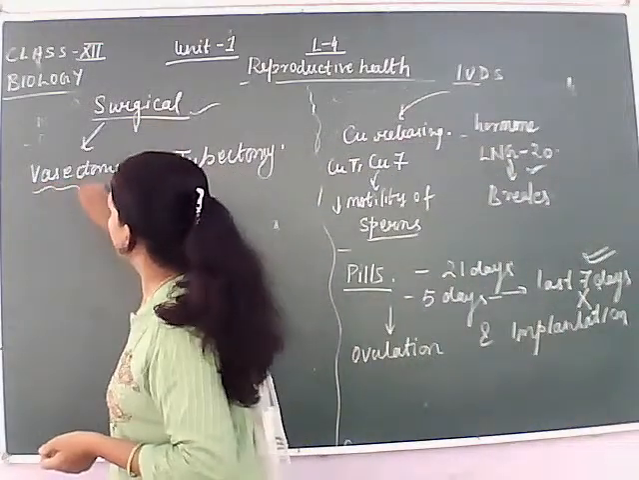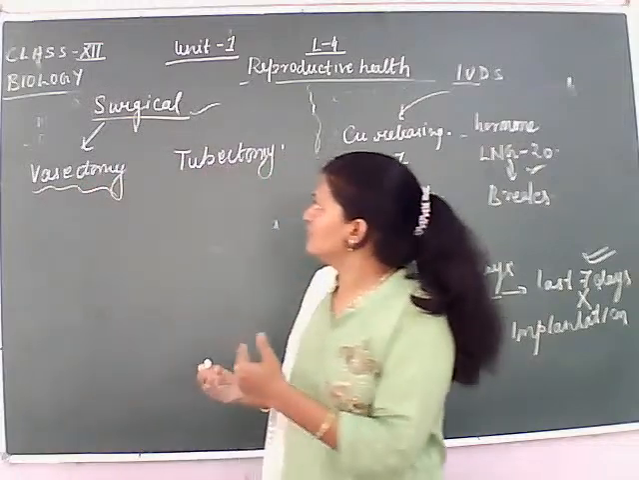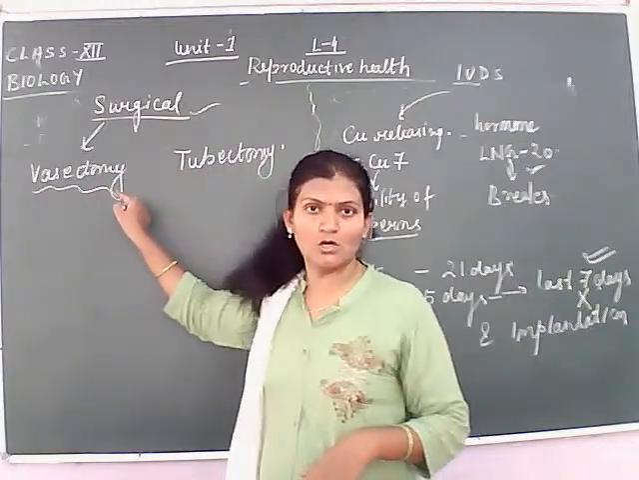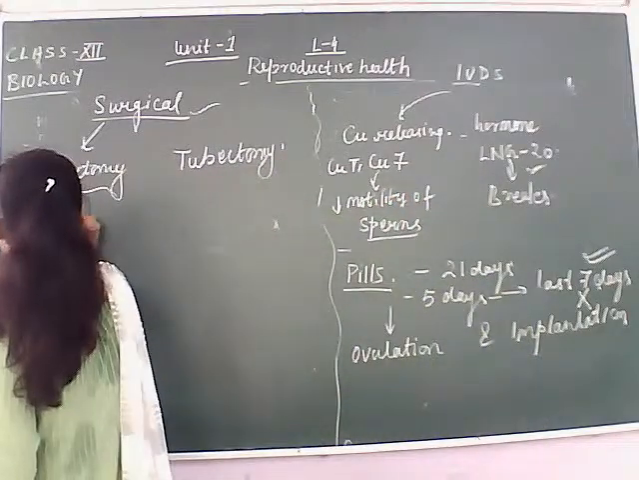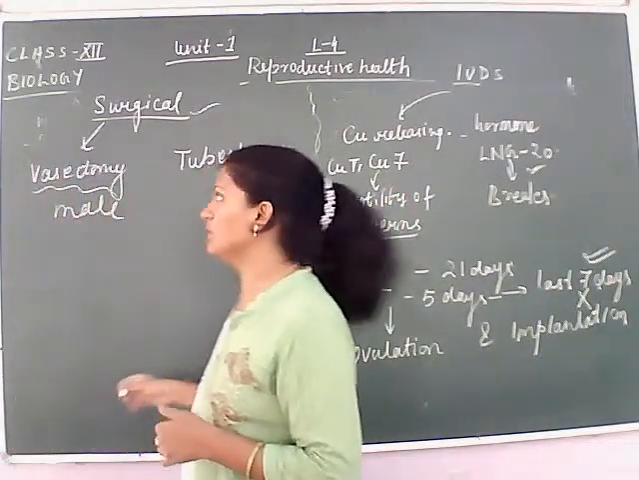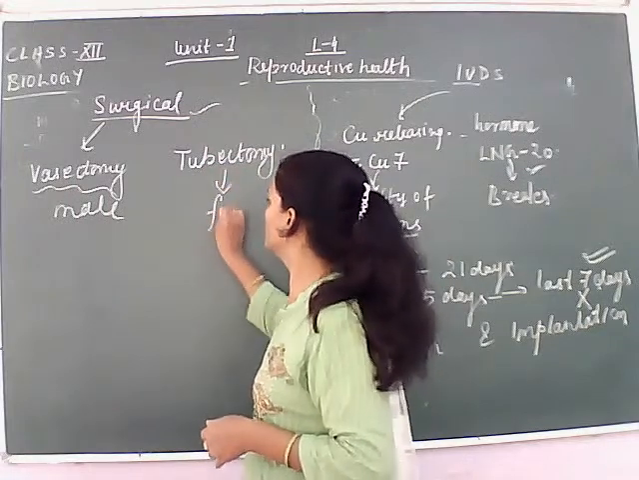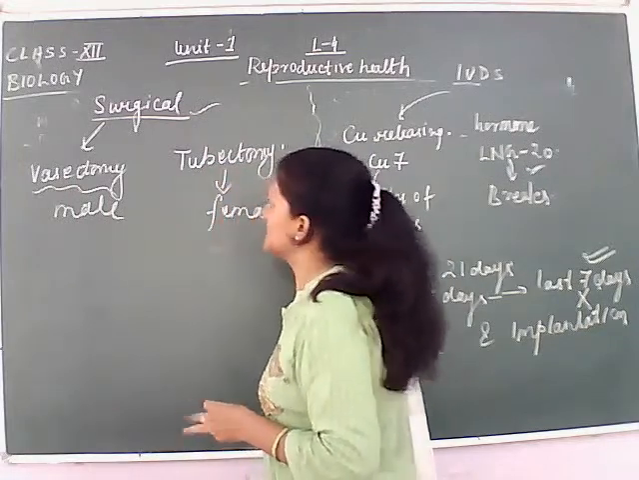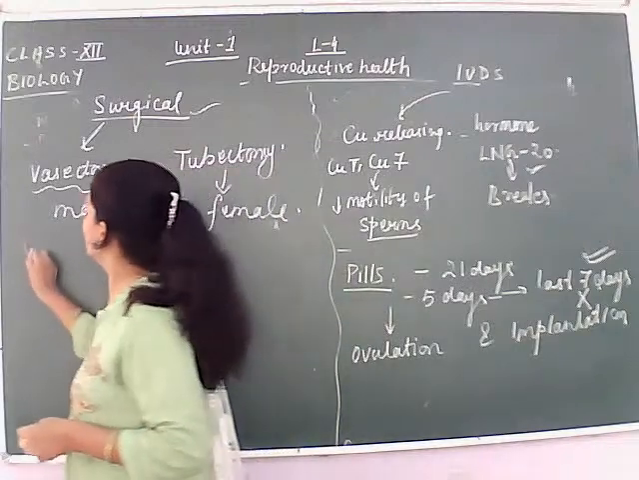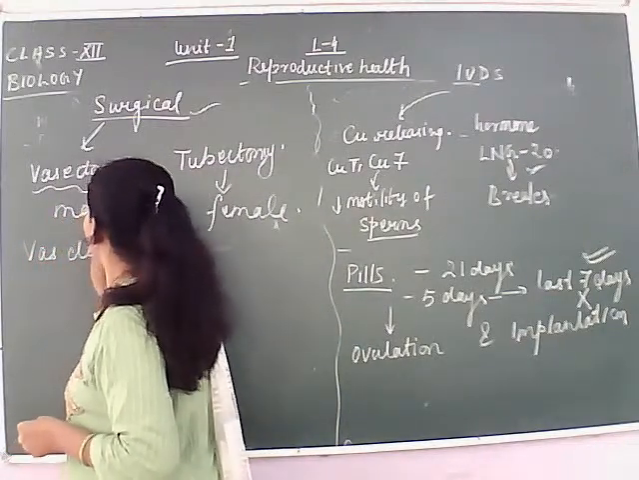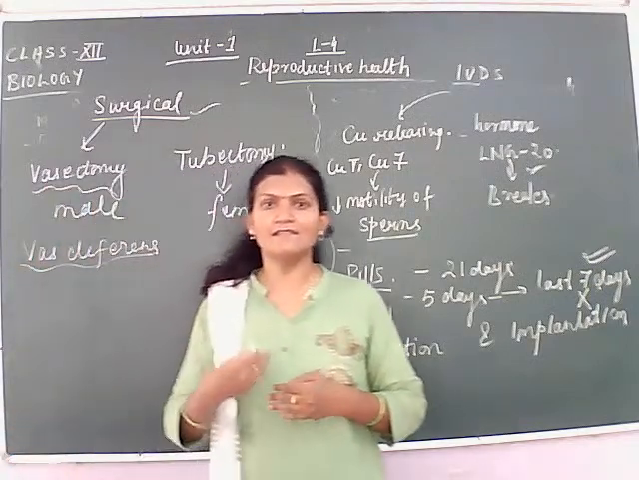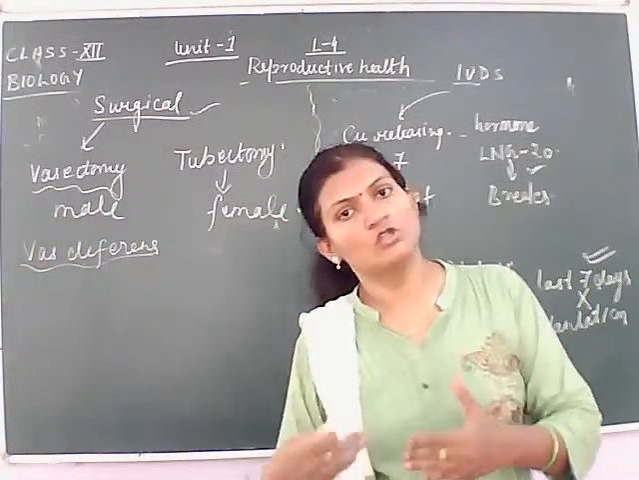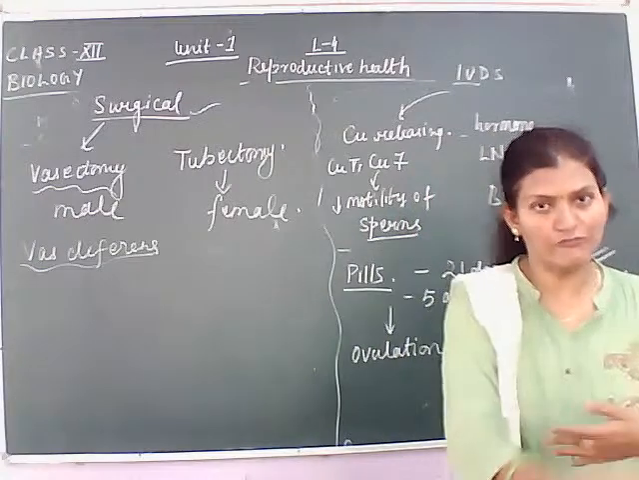In the surgical method, there are two different methods. One is vasectomy, and another one is tubectomy. Vasectomy is done in human males, and tubectomy is done in human females. So what is basically done in vasectomy? The vas deferens is a tube which carries the sperm from the scrotum towards the different organs.